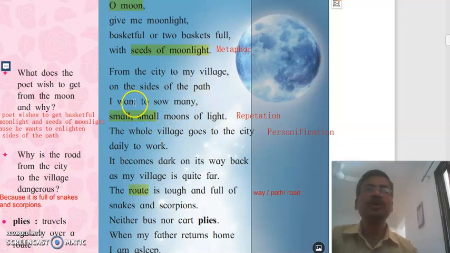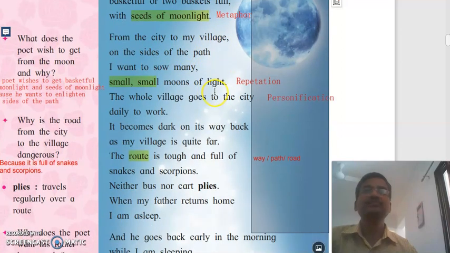The small boy wants to sow many small moons of light. And where does he want to sow the small moons of light? On the sides of the path. Path means way, or you can say road. On the side of the road, the poet will sow the small moons of light. And that road or that path, it connects the city to his village.